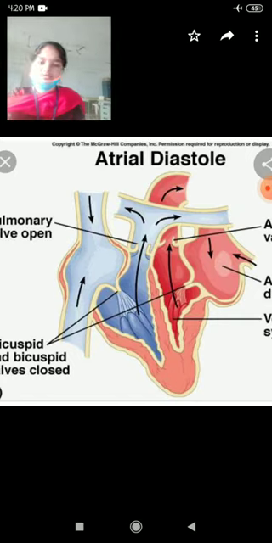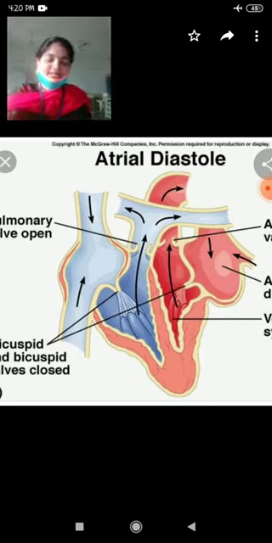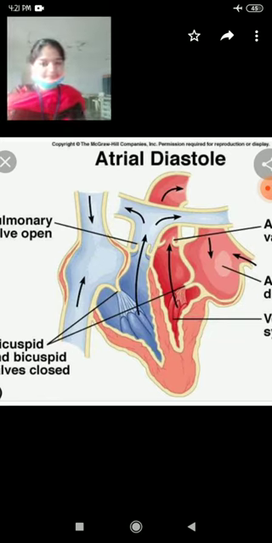As a result, the pressure decreases. Like in auricular diastole, where the auricle cavities are expanded, here the ventricle cavities are also expanded. When the cavities expand, automatically pressure decreases. When the pressure decreases, automatically blood rushes into the cavities.